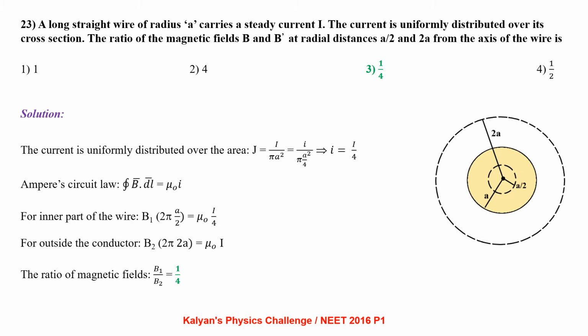Now apply Ampere's circuital law. Integral B dot dl equal to mu naught into I. For the inner part, we get B1 into integral dl, which is nothing but the circumference of the circle, that is 2 pi into a by 2, equal to mu naught capital I by 4. And for the outer part of the conductor, we get B2 times 2 pi into 2a equal to mu naught into I. Taking the ratio, we get B1 by B2 equal to 1 by 4.